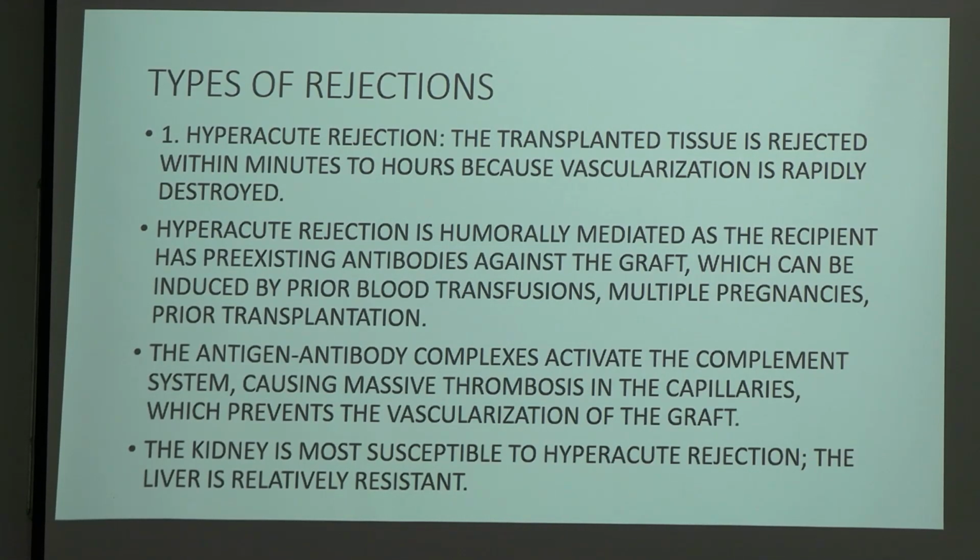The antigen-antibody complexes activate the complement system, causing massive thrombosis in the capillaries, which prevents vascularization of the graft. The kidney is most susceptible to hyperacute rejection. The liver is relatively resistant. This is a potential question: hyperacute rejection is least seen in liver transplant, as the liver is relatively resistant.